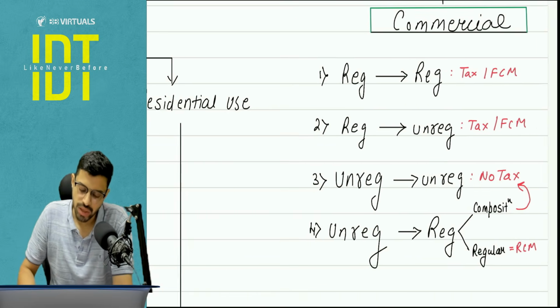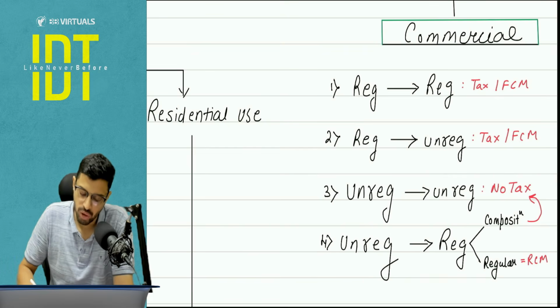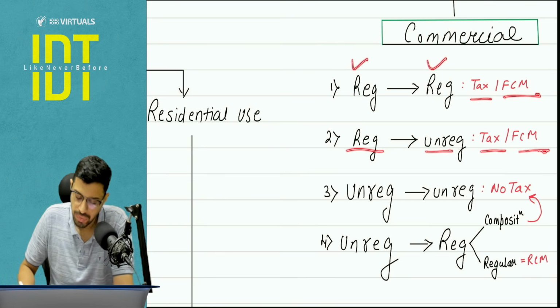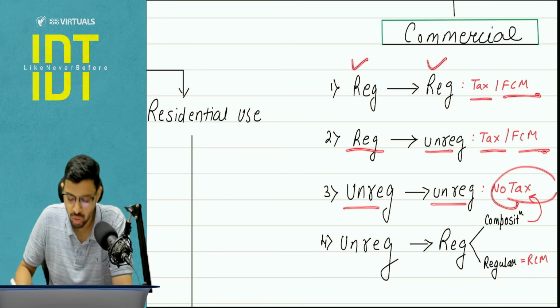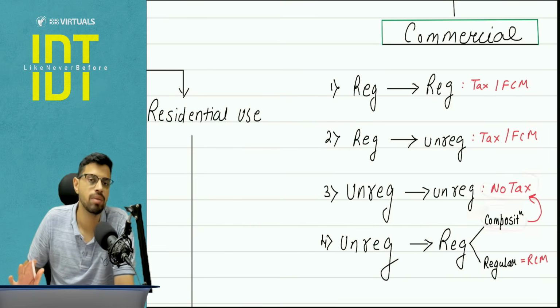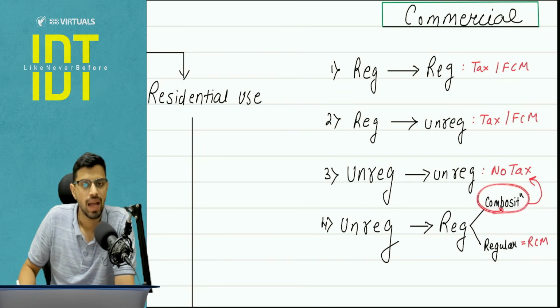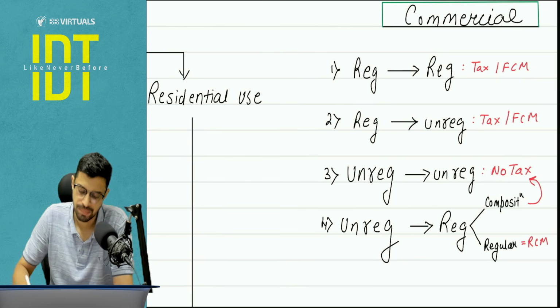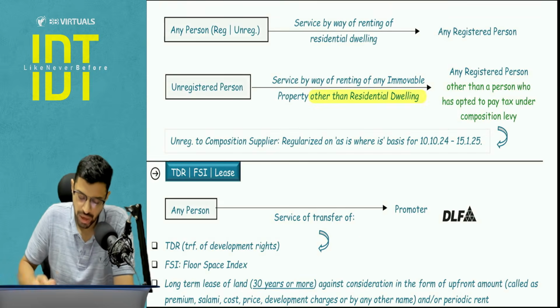Pay attention here. So in the commercial property space, there will be 4 cases. Registered person to registered recipient, tax under FCM normal. Registered to unregistered, tax under FCM normal. Unregistered to unregistered, obviously there is no tax. Unregistered to registered under regular scheme, RCM will apply, the entry which I covered. But if the person is registered under the composition scheme, there will be no tax because this is an exception. And this similar benefit is also available when security personnel are provided on rent. That is security personnel service. Is it clear? Next, can I move ahead?